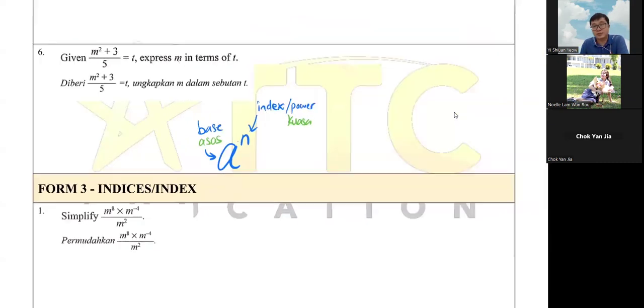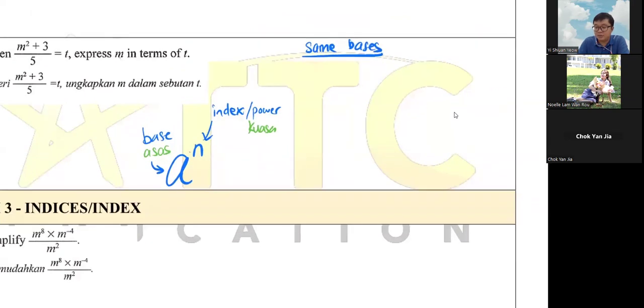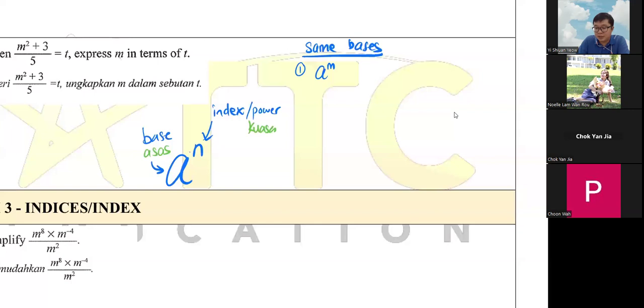This whole topic is about three simple categories of rules, and then you are just applying those rules to what you are learning now. When you have the same base, the first thing to know is: a to the power of m times a to the power of n, when you have the same base with times in the middle, the m and n powers can be added together.